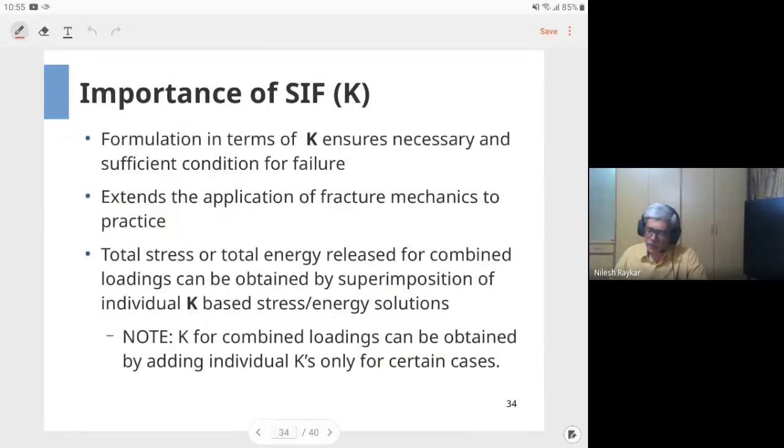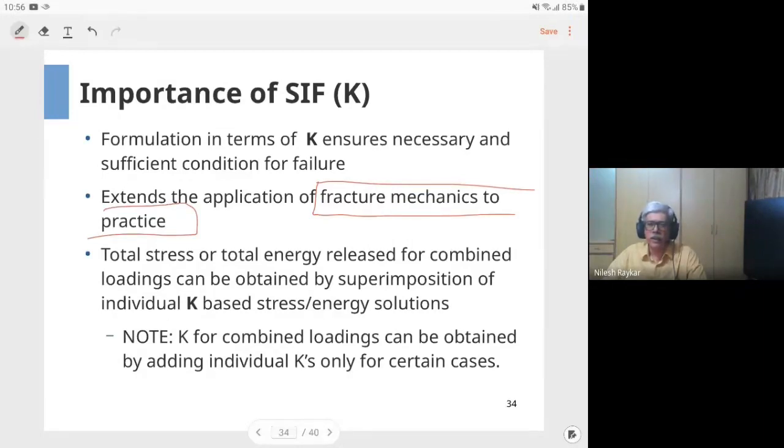Then, some advantages of the stress intensity factor. The main advantage is that once you know that the component has a crack, you can tell whether, in the presence of the crack, that component is safe or not safe. If you take the example of your course project, in your diving board, during inspection somebody tells that there is a crack of size 1 millimeter oriented in a certain direction at a particular location. Using strength of materials, you will not be able to tell whether that crack size is acceptable or not.